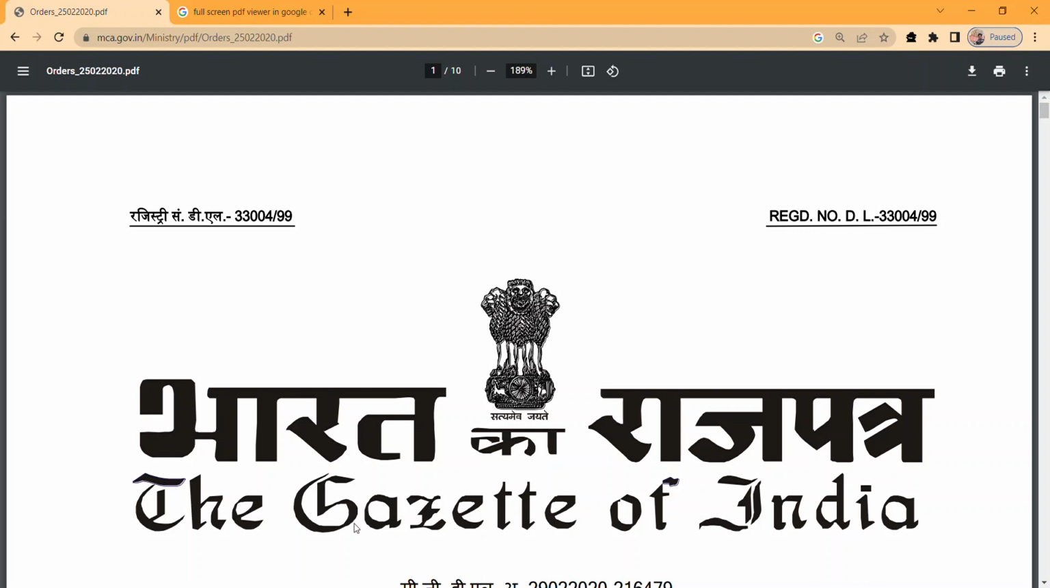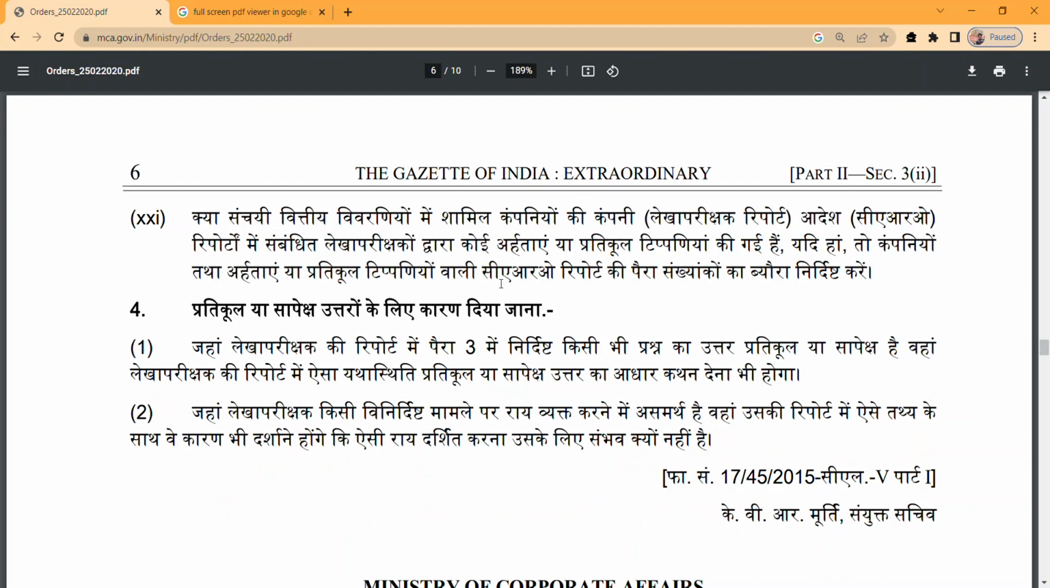Today we'll revise CARO 2020, and we'll study straight from this MCA PDF to get a better understanding of the text. Perfect. Let's jump to page number 6, because pages 1 to 5 contain the Hindi part that we won't be considering while revising.